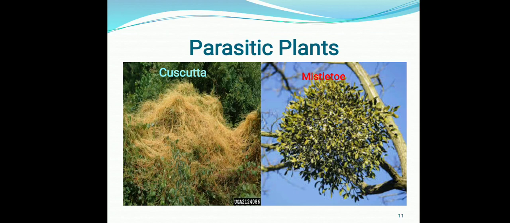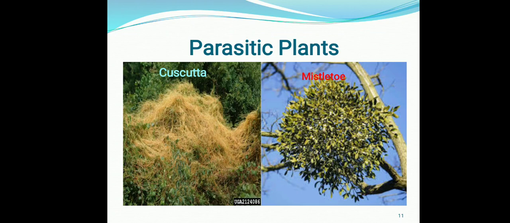Basically, parasitic plants are non-green plants which are not capable of making their own food. For such requirements, they depend on their host. I will explain this with the help of an example. Firstly, I am taking you through the cuscuta. As you can observe the yellowish structure, this is the cuscuta.